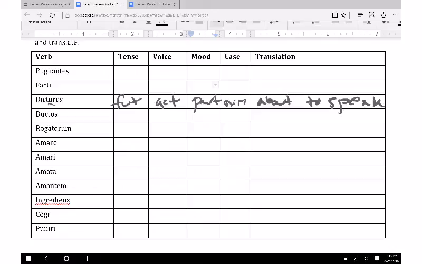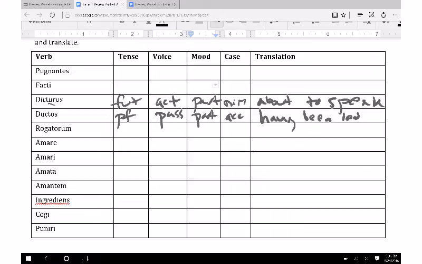Ductos, okay? This one comes from the fourth principal part of duco, ducere. So because it comes from a fourth principal part, it is a perfect passive participle. The OS is a very clear accusative ending, and this would be having been led.